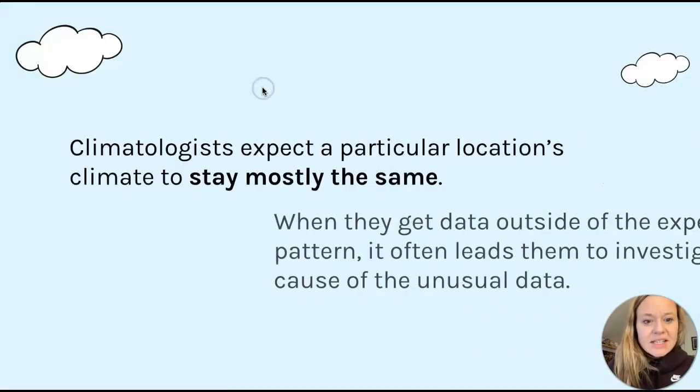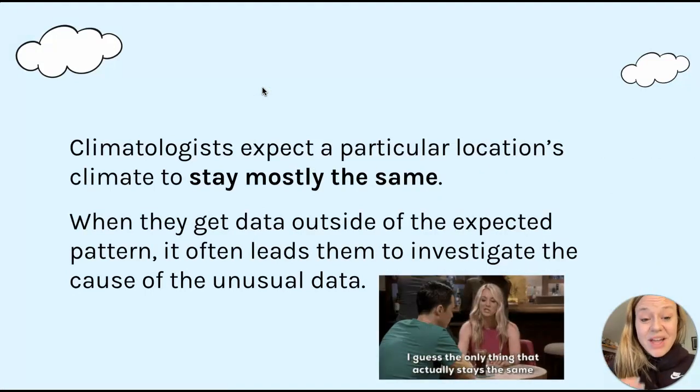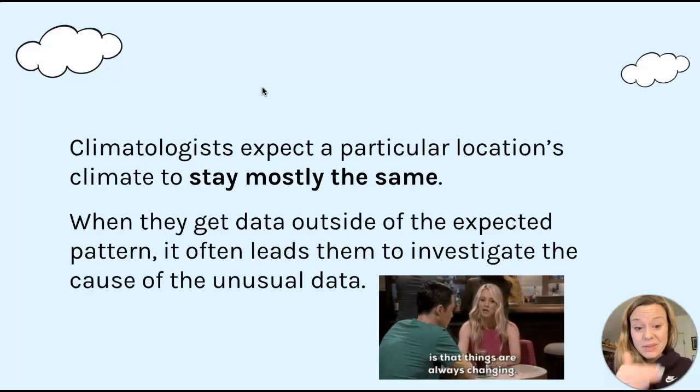All right. So climatologists expect particular locations to stay mostly the same, and when they get data that's not expected, that's not part of the pattern we're looking at, it leads them to ask questions, just like we should be asking questions when things don't seem right. We think about, hey, why is this different, or why is this unusual? They start asking questions and begin investigating and trying to figure out why something is different, especially when that's how we got El Nino.